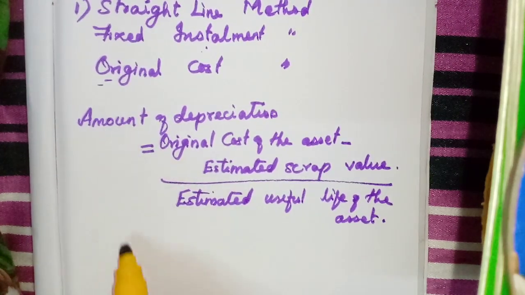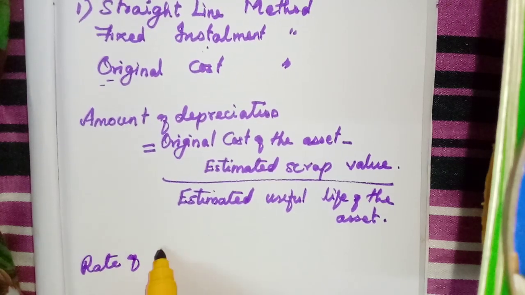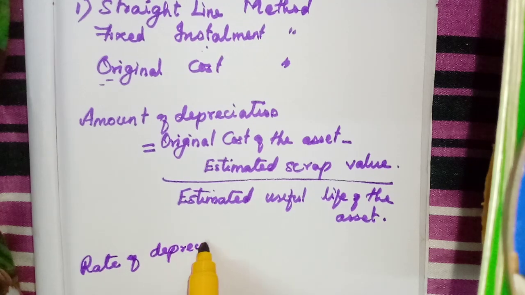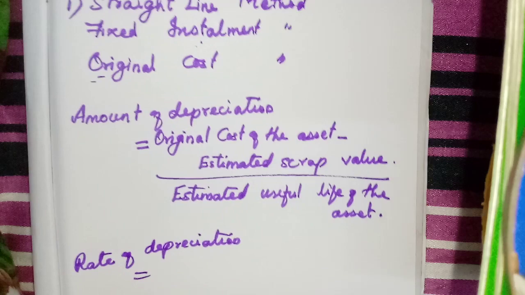Then from this they may ask us to calculate the rate of depreciation. What is the rate of depreciation? What is the formula?